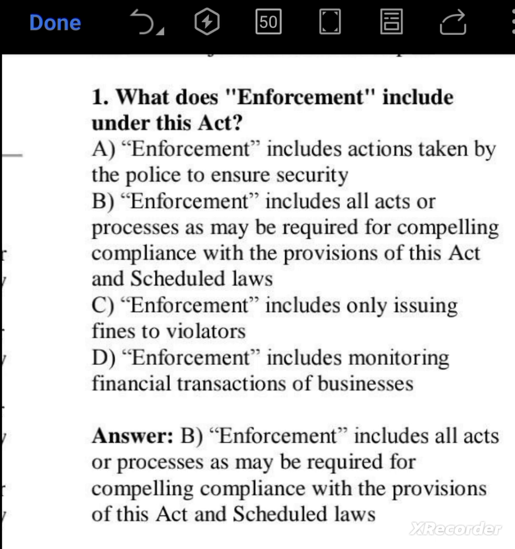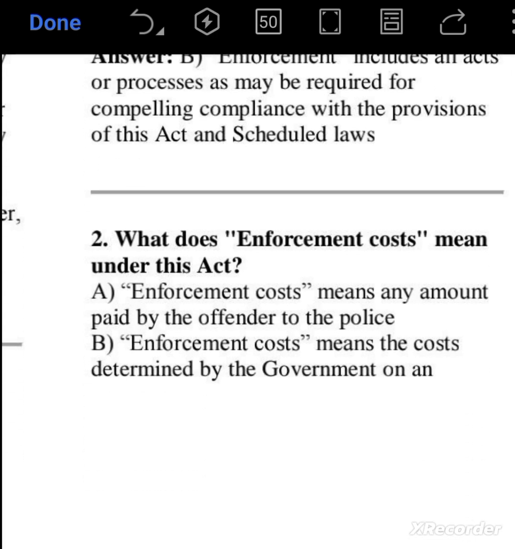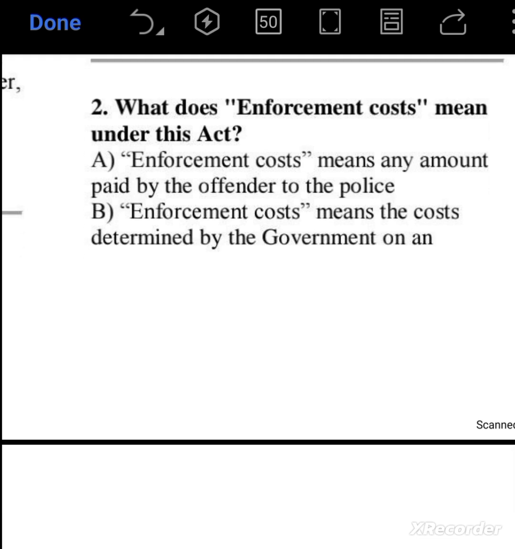What does enforcement include under this act? Enforcement includes all acts or processes as may be required for compelling compliance with the provisions of this act and scheduled laws. So option B is the right answer here. Next question is, what does enforcement cost mean under this act?